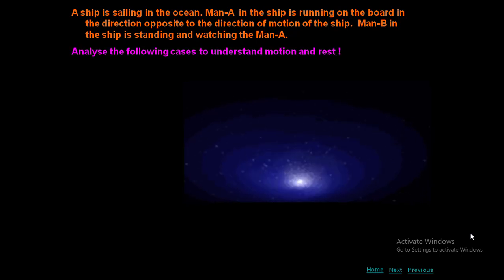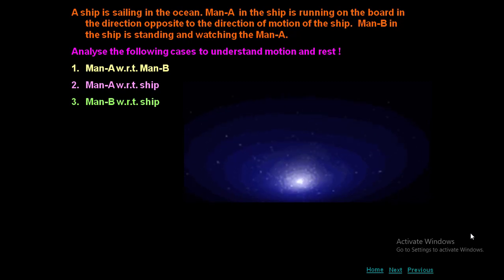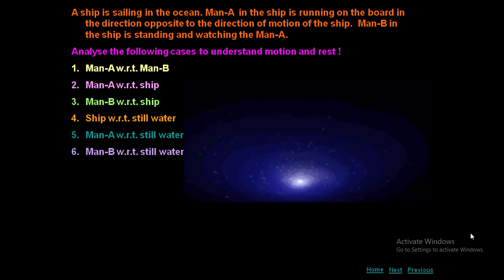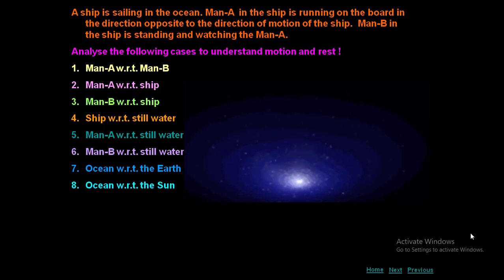Analyze the following cases to understand motion and rest. Man A with respect to man B, man A with respect to ship, man B with respect to ship, ship with respect to still water, man A with respect to still water, man B with respect to still water, ocean with respect to the earth, ocean with respect to the sun, earth with respect to the sun, ship with respect to the sun.